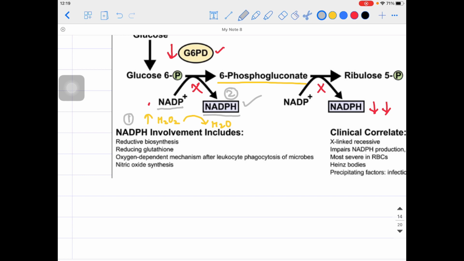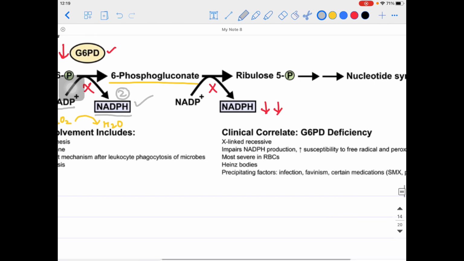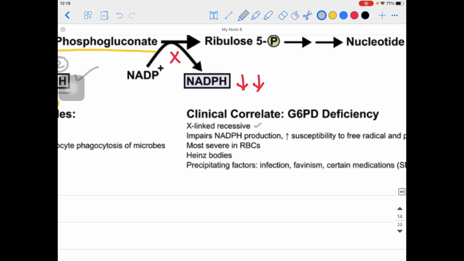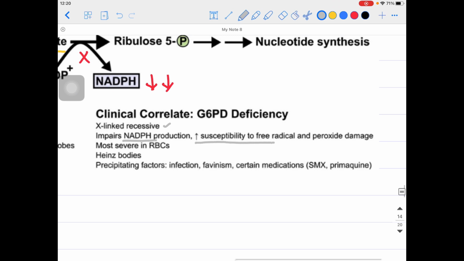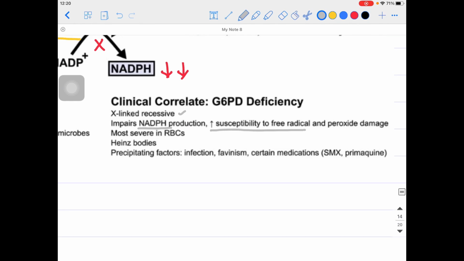Now we need to know what these oxidative stressors are. G6PD deficiency, as I told you, is X-linked recessive, and it impairs NADPH production, which causes increased susceptibility to free radical and peroxide damage. It is most severe in the older RBCs, and Heinz body production is there. I will tell you what these Heinz bodies are. The precipitating factors are the oxidative stressors.